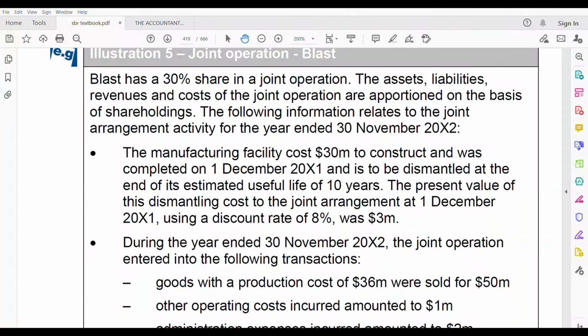A manufacturing facility cost 30 million to construct and was completed on 1st December 2001, and it was to be dismantled at the end of its estimated useful life of 10 years. The present value of this dismantling cost to the joint arrangement, using a discount rate of 8%, was 3 million. During the year end,